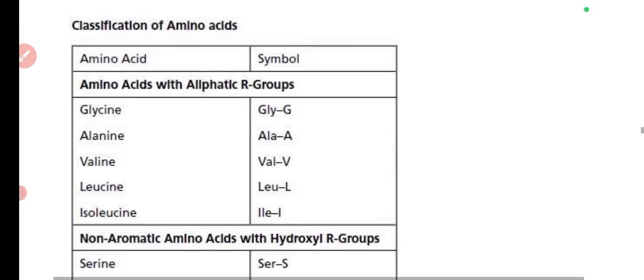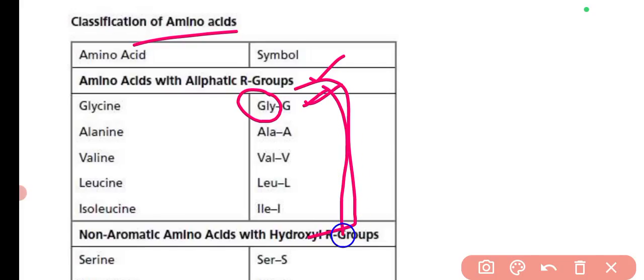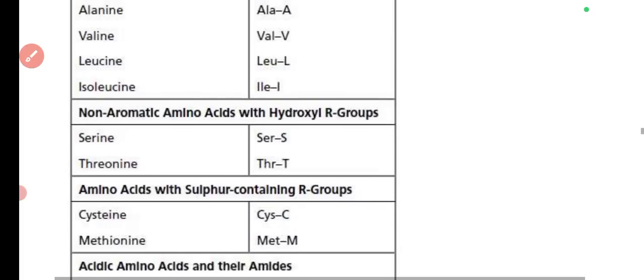Then the next one is the classification of amino acids, the amino acids with aliphatic R group. First is the 3-letter abbreviation, and then there is a symbol that is used. So all these things you can remember. Some symbols are different from the first letter of the amino acid, so those you need to remember.